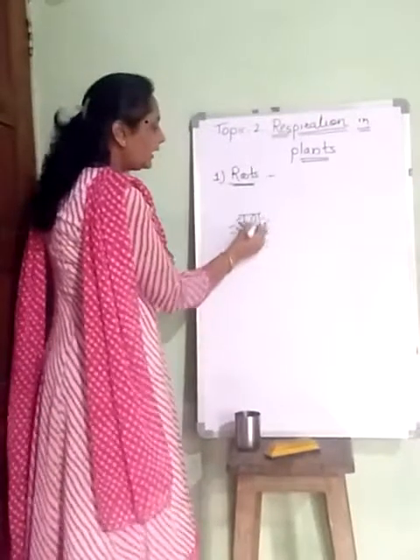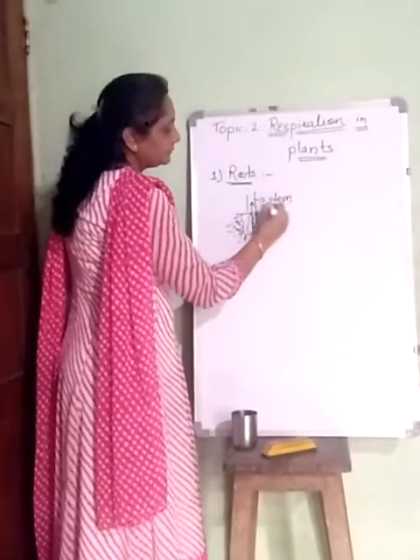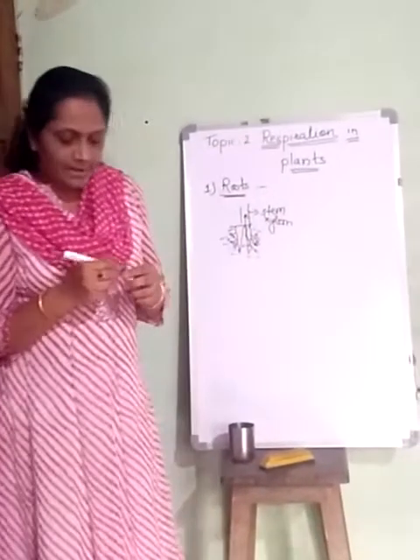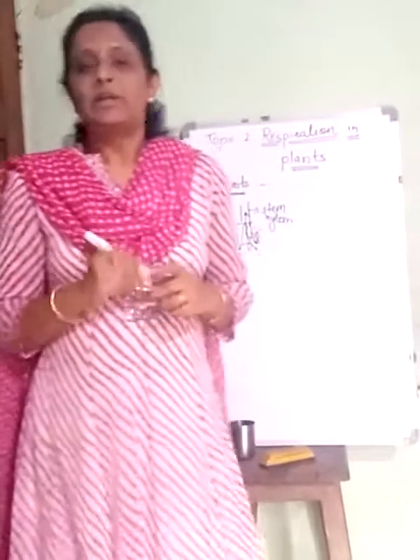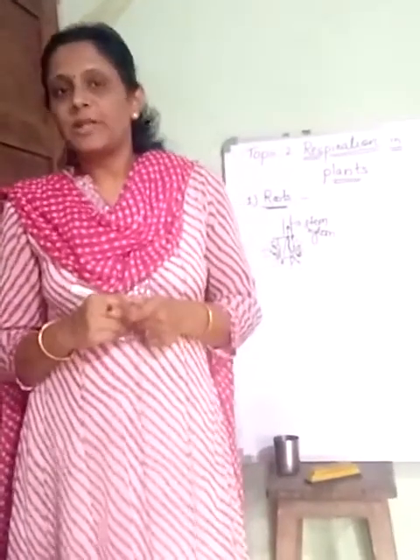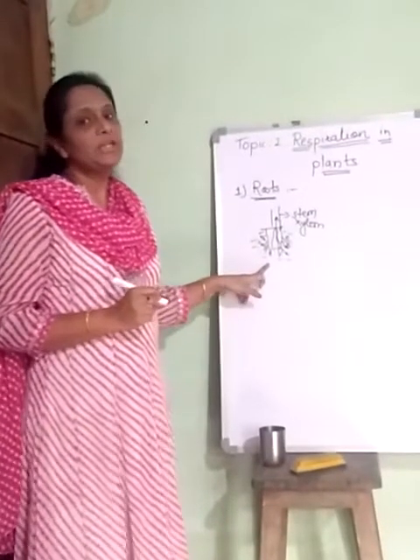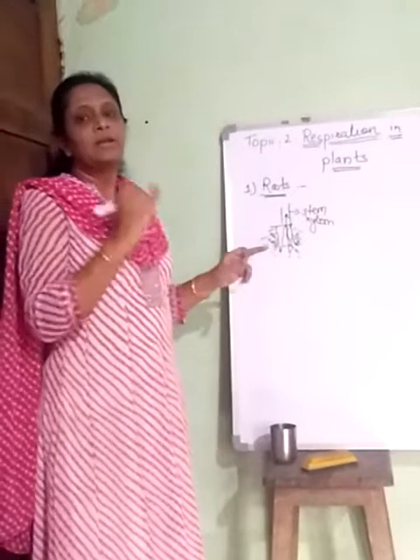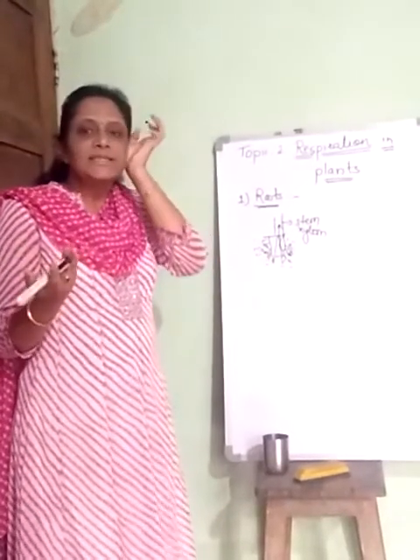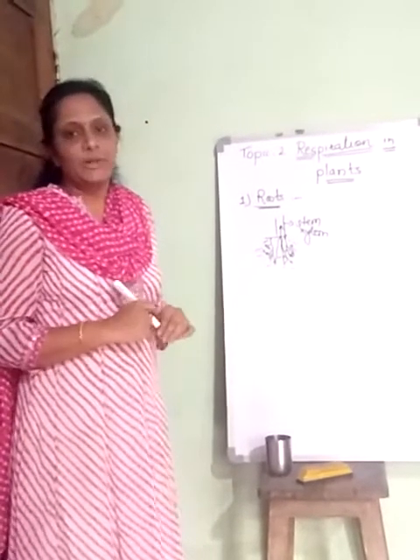From the root hair, it enters the stem xylem. The oxygen enters the stem xylem and then performs the process of respiration. In the root xylem also, it performs the respiration process. So this is how respiration takes place in roots: the oxygen diffuses into the root hairs, and then the cells of the roots use this oxygen for the purpose of respiration.